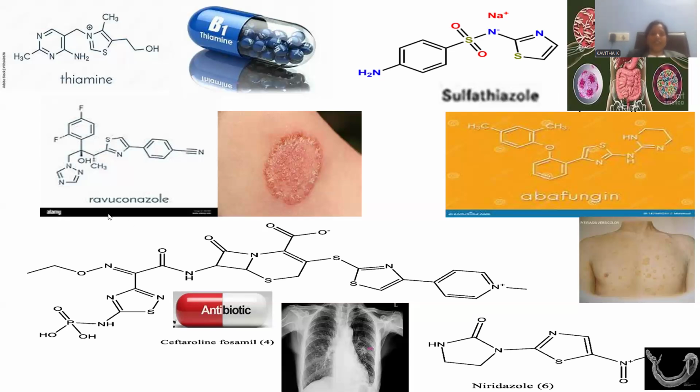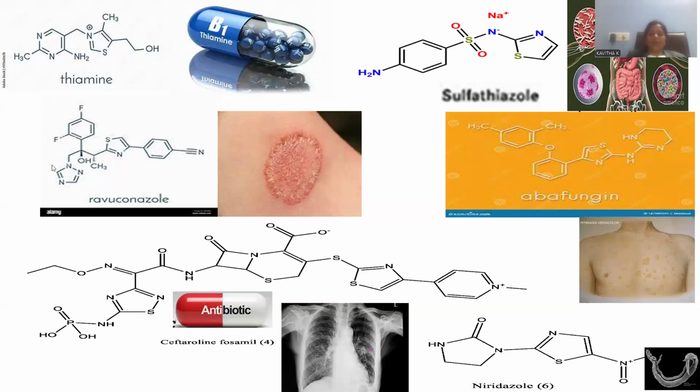Let me introduce another, ravuconazole. Ravuconazole is another kind of component. You can observe thiazole at its core, and here is the benzene with nitrile. Here is the benzene with fluoro. Here is the triazole, another heterocyclic compound.